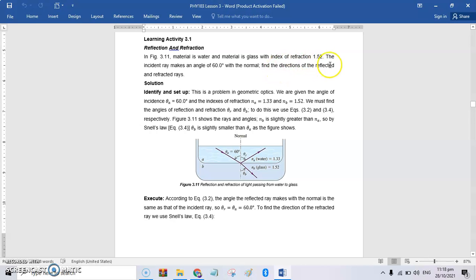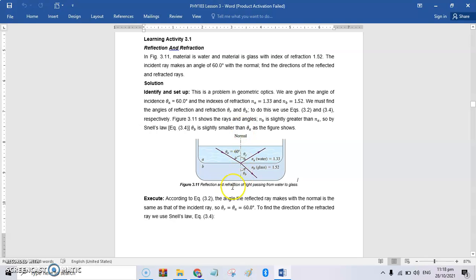Next, find the direction of the reflected and refracted rays. Where's the reflected ray? Dito. From incident, ni-reflect niya, and from incident, ni-refract niya. Okay? So, incident, reflected, ano yung theta, or yung angle ni reflected ray, and ano yung angle ni refracted ray from the normal.